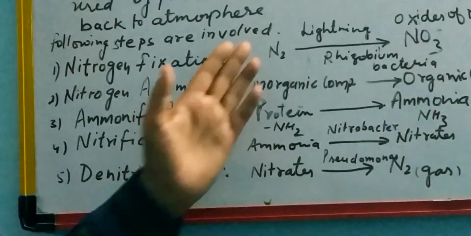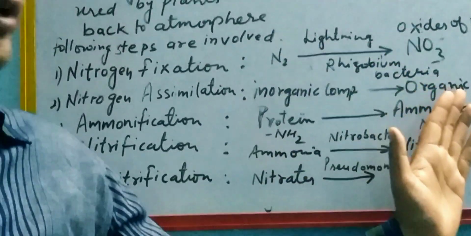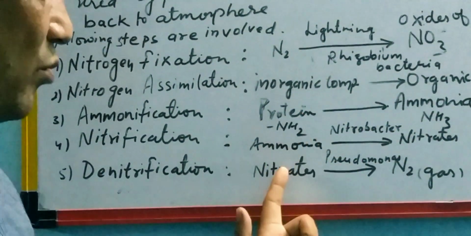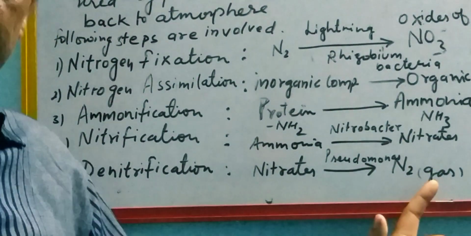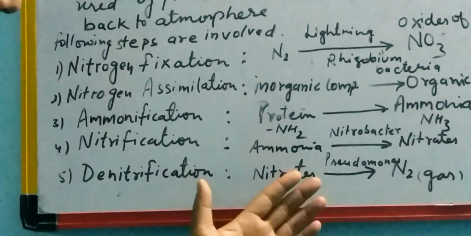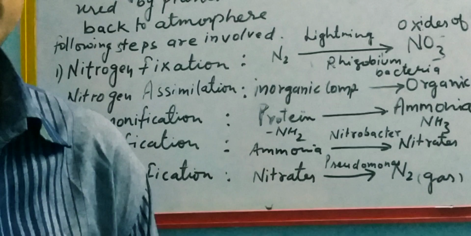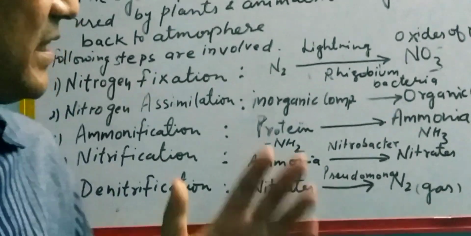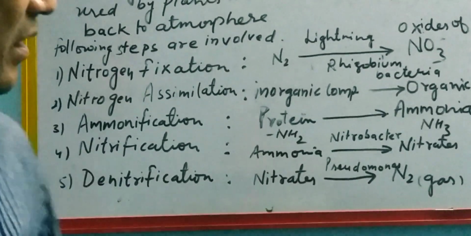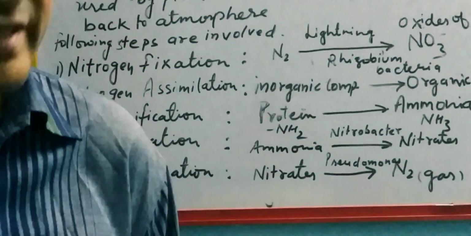Atmospheric nitrogen is changed into the nitrate, then this nitrate from inorganic compounds to organic compounds, then this protein is changed into ammonia, and this ammonia is changed into the nitrates, and again these nitrates are decomposed or denitrified into the form of nitrogen gas. So this is the complete nitrogen cycle, and you see there is the role of microorganisms again. You will also study the same topic in your coming classes in 9th also.